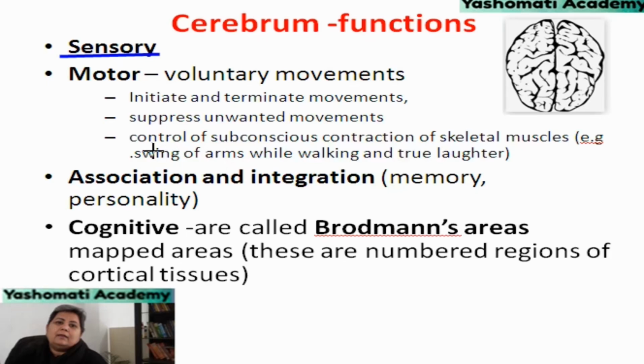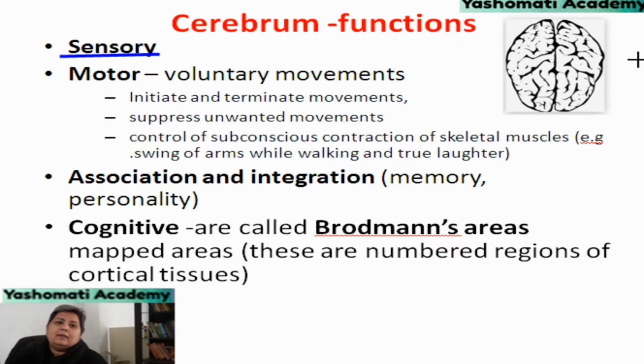You must have experienced that when you are walking, then your arms are swinging, but if you make a conscious effort, then you can control the movement of your arms. Similarly, true laughter is instantaneous, whereas you can fake your laughter also. So, though these two movements are involuntary or due to subconscious contraction of skeletal muscles, you can convert them into voluntary movements too.